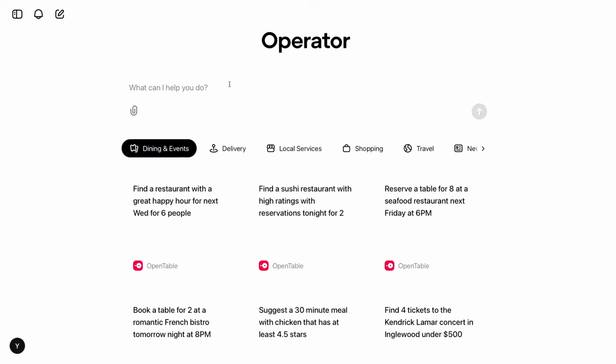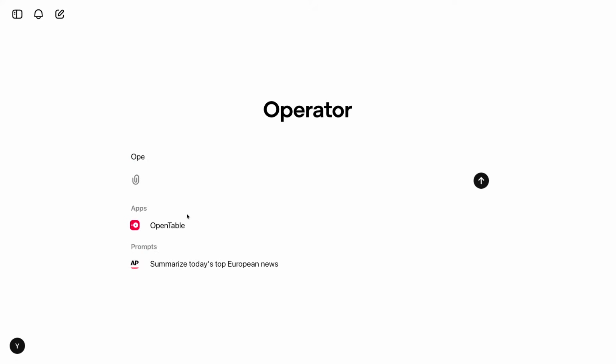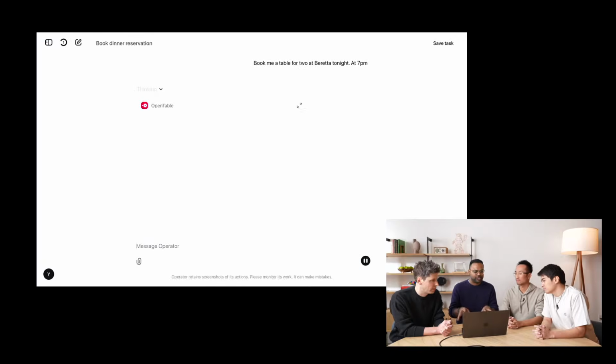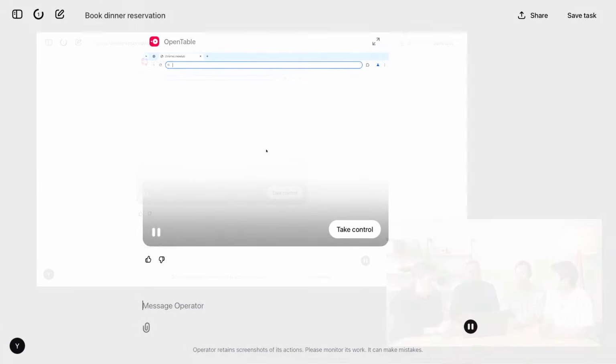OK, so I'm going to start with something fairly simple. I'm going to use OpenTable and say, book me a table for 2 at Beretta tonight at 7 p.m. OK. And so you specifically chose OpenTable. Yeah, in this case, I'm asking Operator to use OpenTable to book a table for 2 at Beretta. Beretta is a restaurant in San Francisco. It's great. You should try it out. And I'm using OpenTable in this case, but I could have easily said, just do Beretta, and it would have probably gone to a search engine, figured out how to make a reservation as well. But let's see what it does.